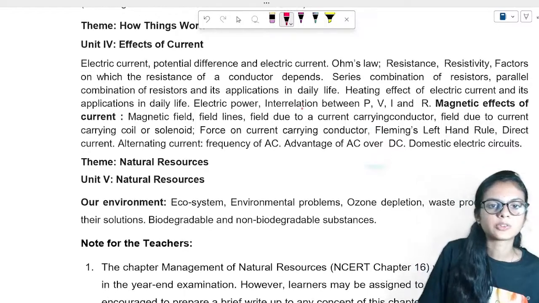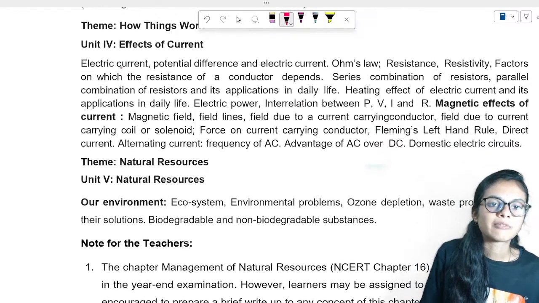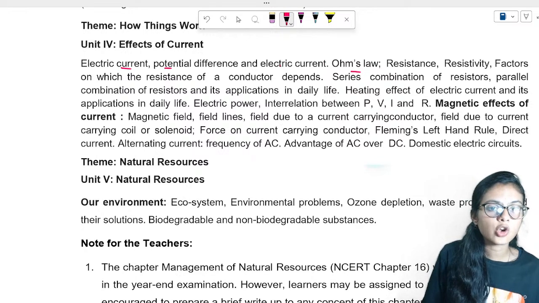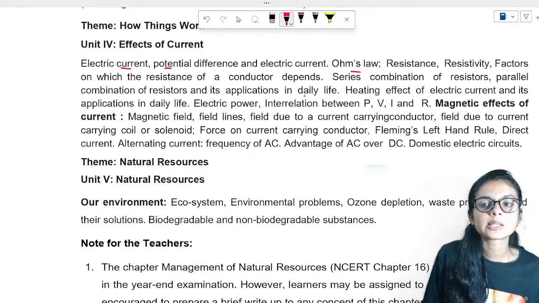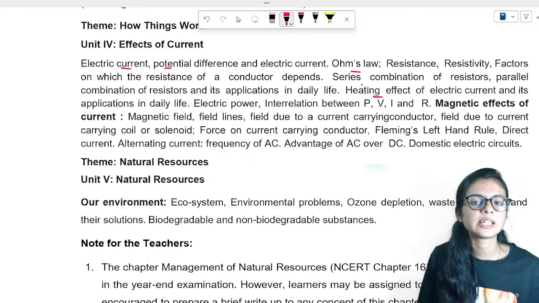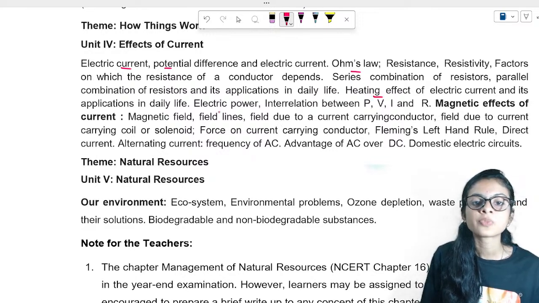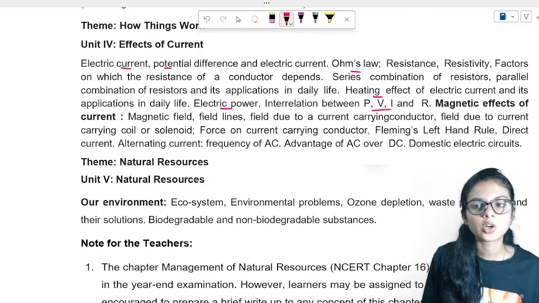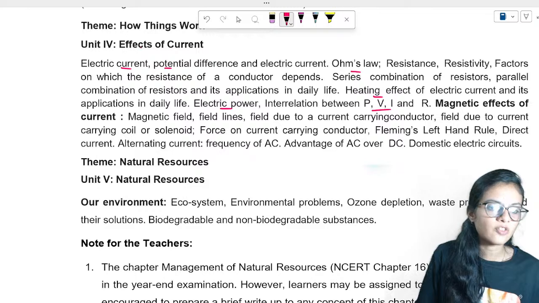Okay, see how things work. Electric current, potential difference, Ohm's law, resistance in series and combination. These are all things about electricity, heating effect, series combination. What is left? Electric power, relation between P, I, V, R. Okay, this is one concept of electricity.